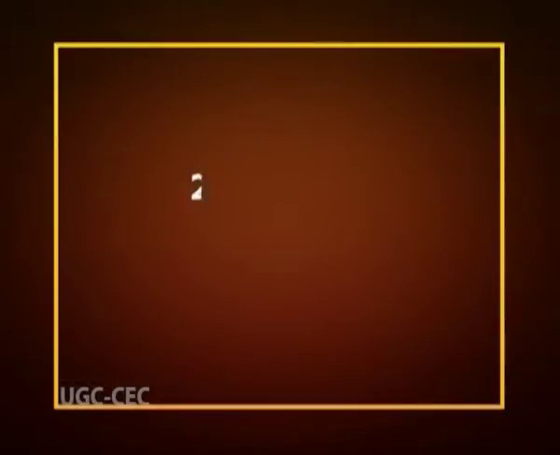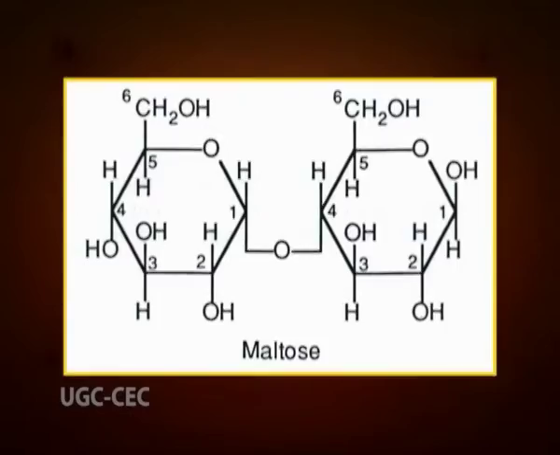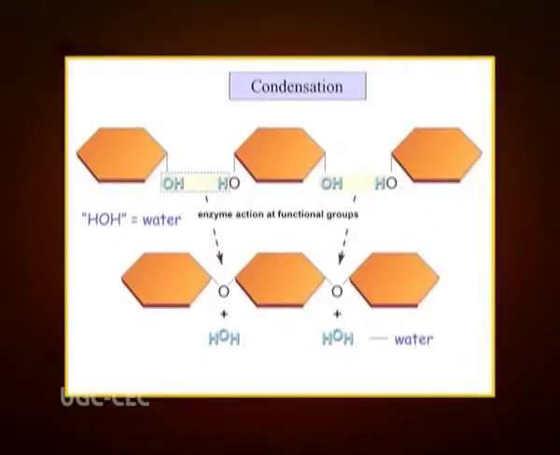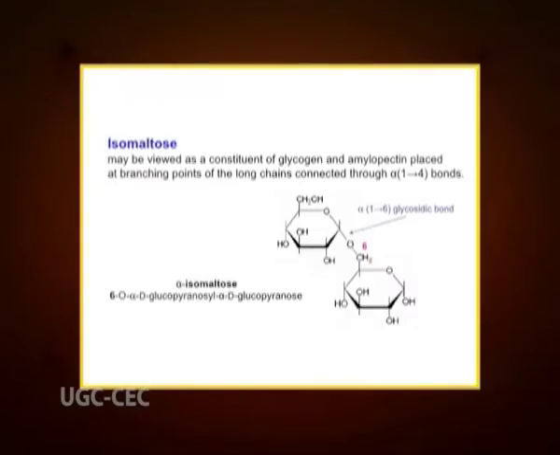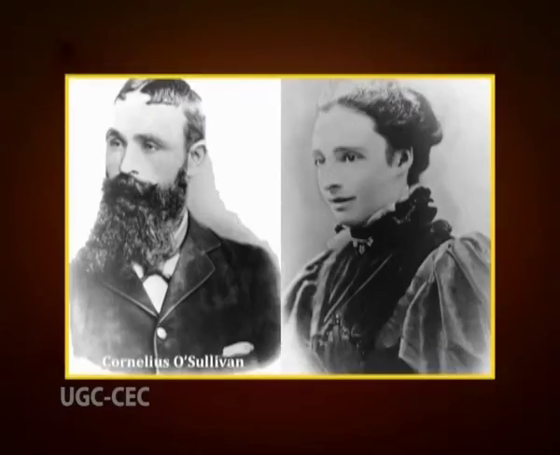Now, let us discuss the second disaccharide, that is the maltose. Maltose, also known as maltobiose or malt sugar, is a disaccharide formed from two units of glucose joined with an alpha 1,4 bond formed from a condensation reaction. The isomer isomaltose has two glucose molecules linked through an alpha 1,6 bond. Maltose was discovered by Irish chemist and brewer Cornelius Sullivan in 1872.